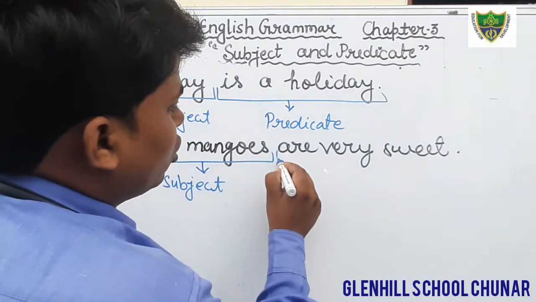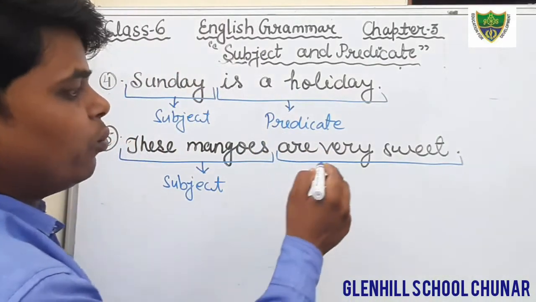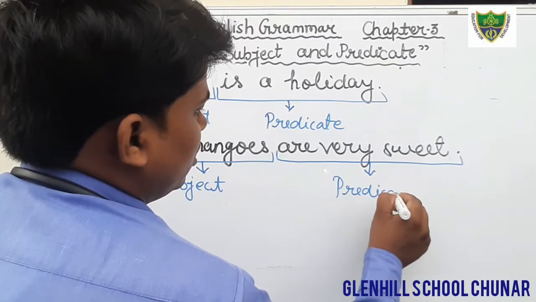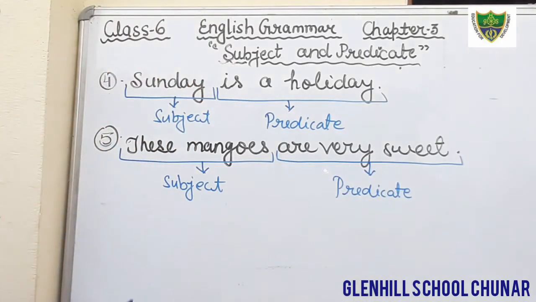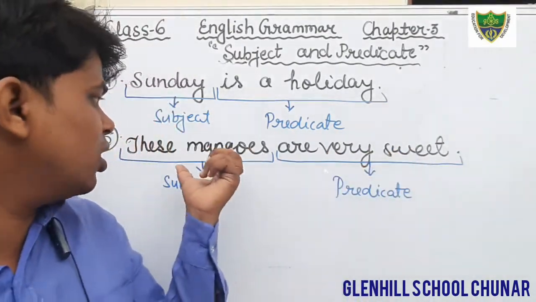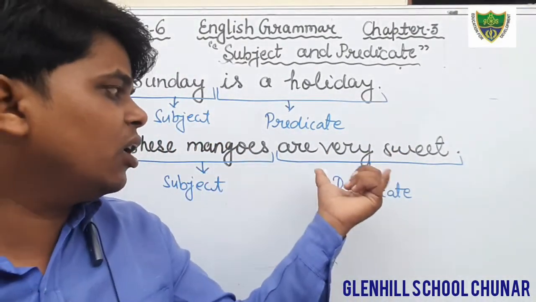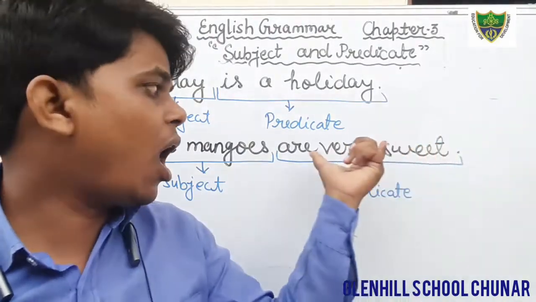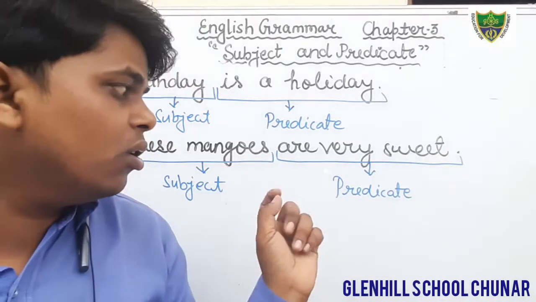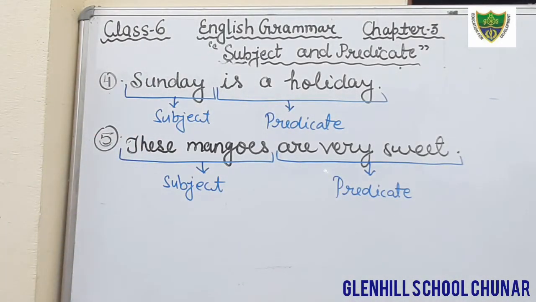And what are we talking about? These mangoes are very sweet. So that is the predicate. In this sentence, the subject is these mangoes, and the predicate is are very sweet. So write down these mangoes in the column of subject, and in the column of predicate write down are very sweet.